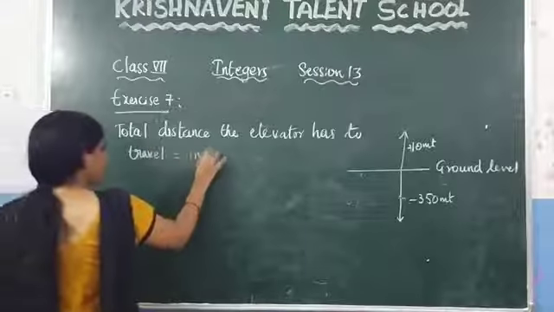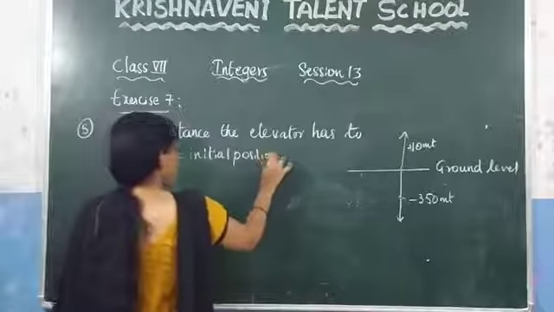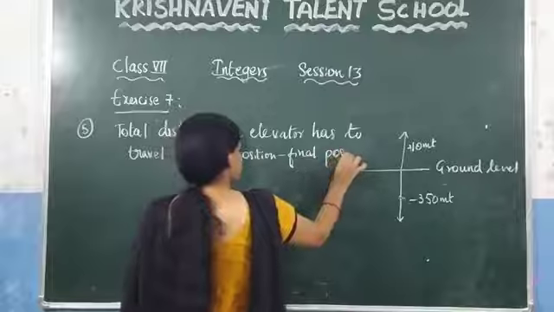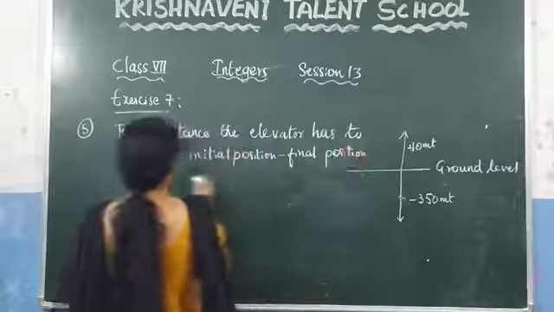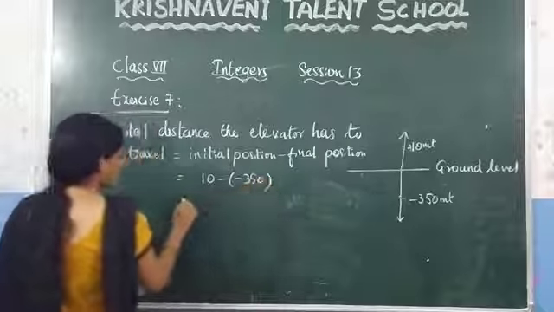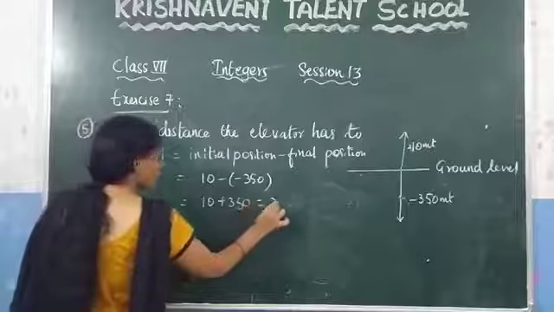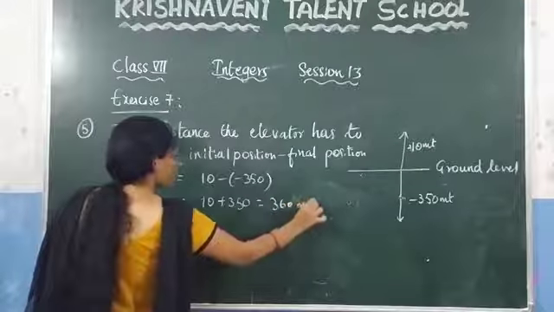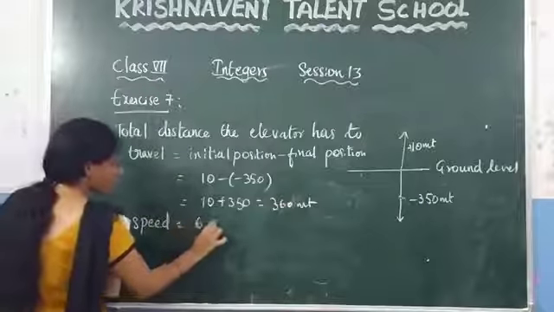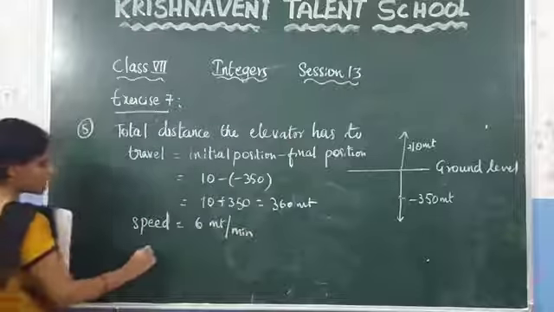You will calculate by using the initial position minus the final position. So the initial position is 10 and the final position is 350. If you are calculating, you will get 10 plus 350 which is 360 meters. And in the question they have given the speed. How much speed is given? 6 meters per minute. That means per 1 minute it is traveling at a speed of 6 meters.